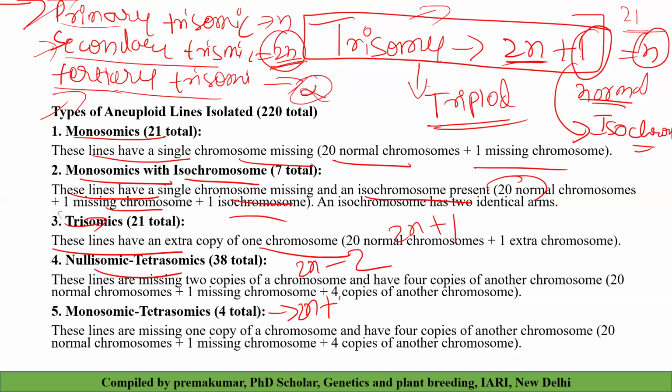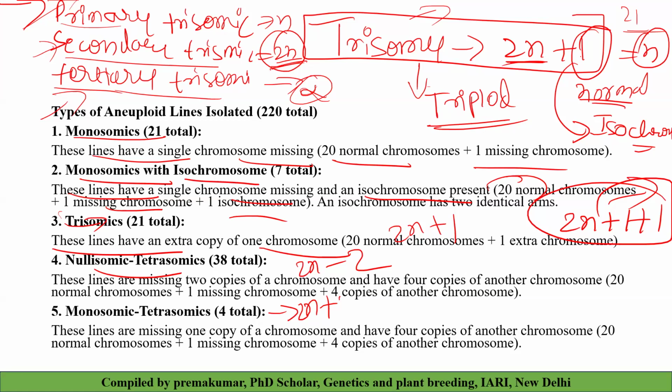And there is a further classification, double trisomic, 2n plus 1 plus 1. Please remember this condition: double trisomic, primary trisomic, secondary trisomic, and tertiary trisomic, what is the possible number in each case, and what is trisomics. If you remember this much, it is more than enough for the exam.